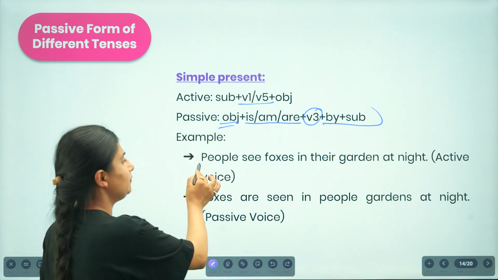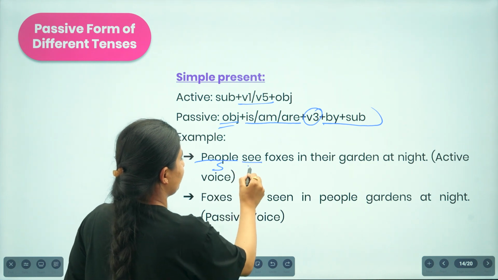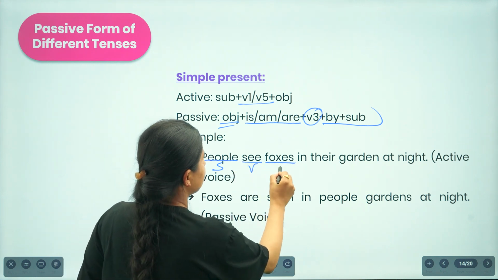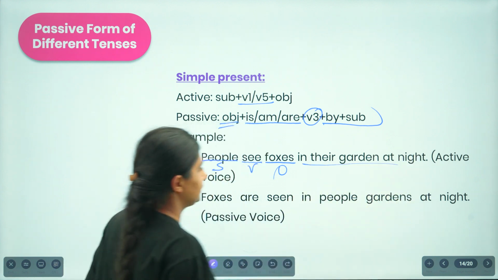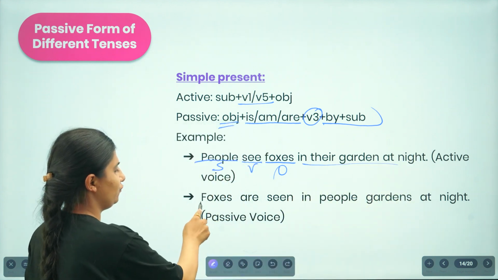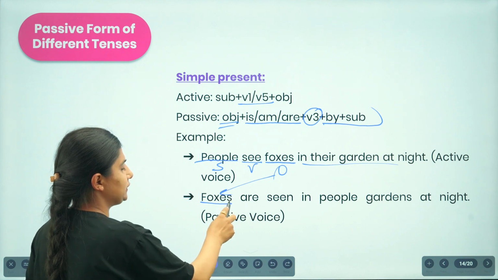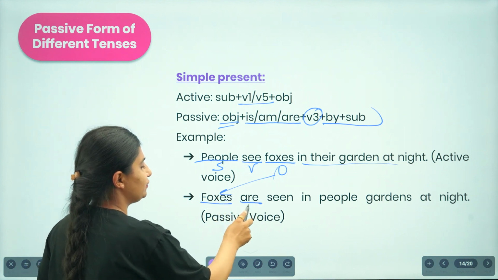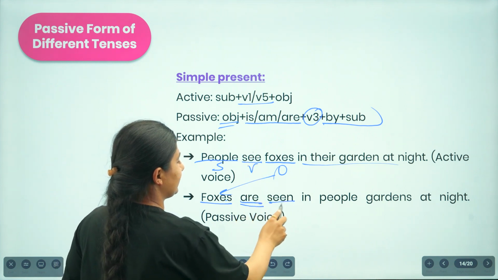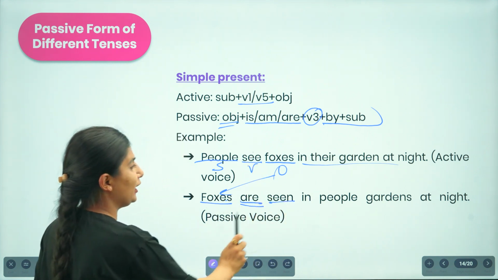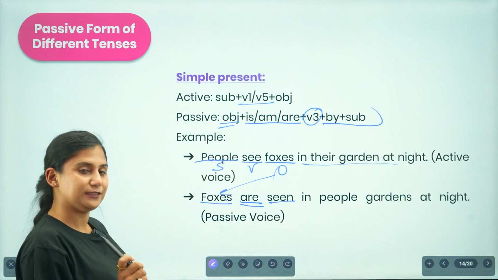So here, people is the subject, see is the verb, and foxes is the object, and then the rest of the sentence. Now what are we doing? Foxes is brought over here, and based on the subject we add the auxiliary verb are, and then see is changed into the verb 3 form, that is seen: foxes are seen in people's gardens at night.